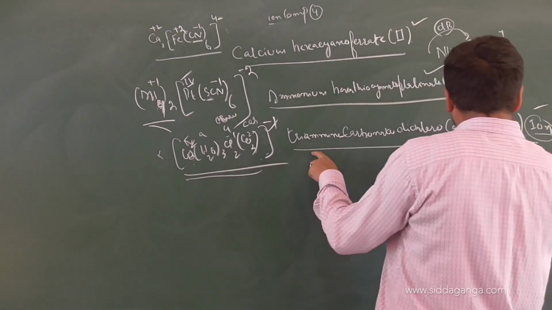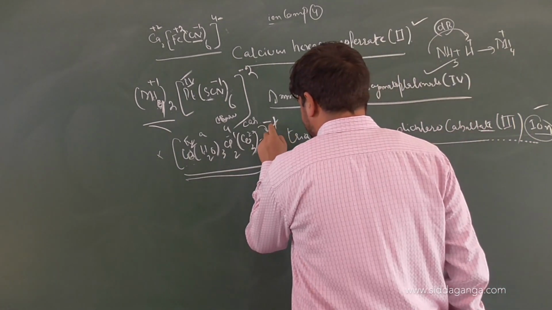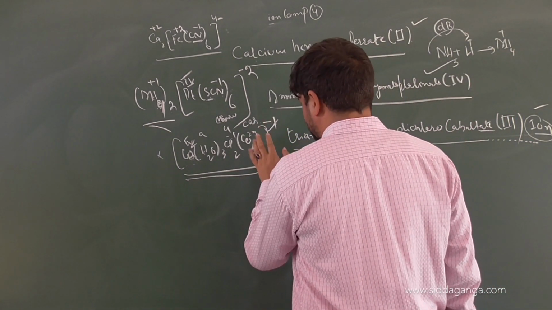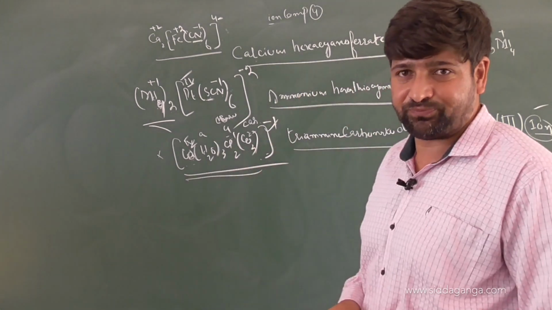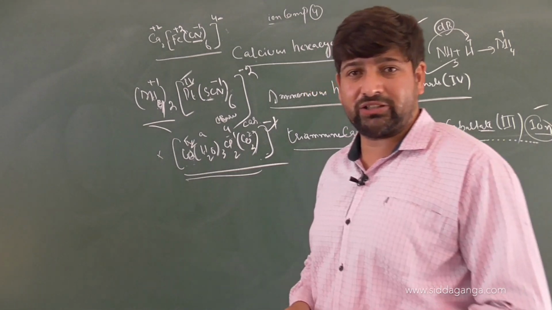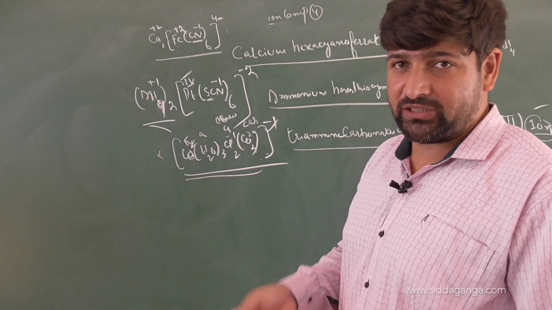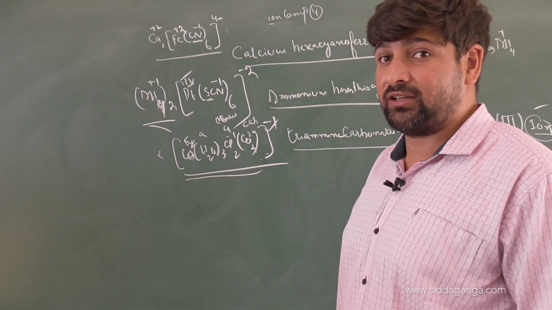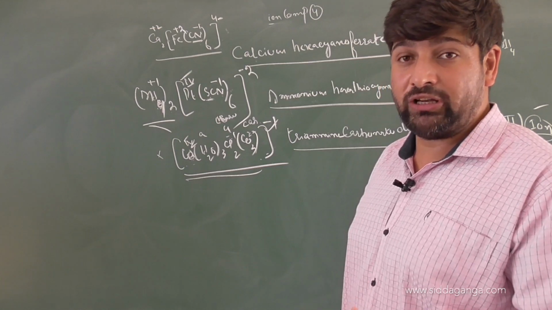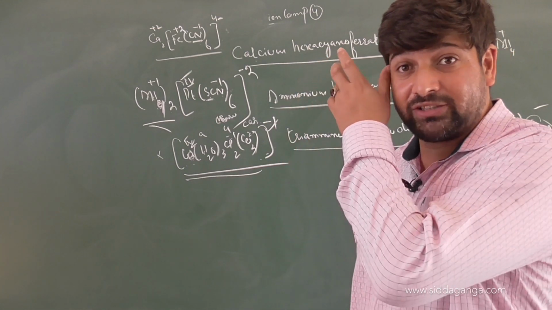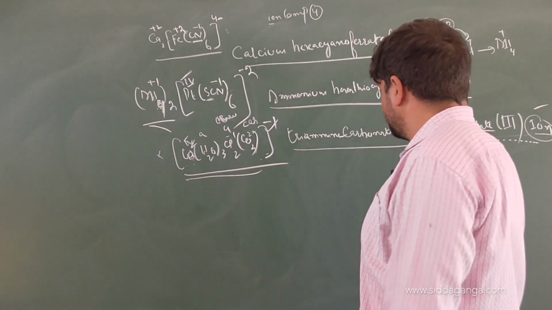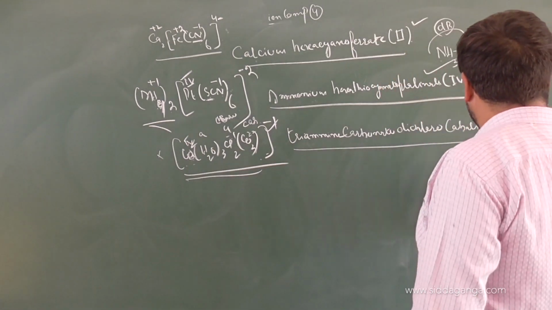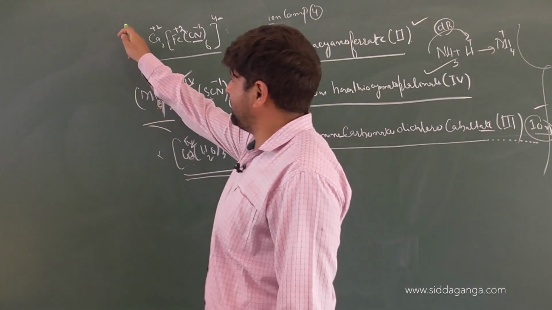And when we finish the name with "ate", it indicates that there is a -1, a negative charge. So what is the magnitude of that negative charge? That can be checked qualitatively. And what qualitative methods can we use? There are precipitation methods, conductivity methods, Van 't Hoff's method, that is boiling point studies or melting point studies, called ebullioscopic or cryoscopic studies. Am I clear? Right. So these are the coordination complexes, these different coordination complexes.